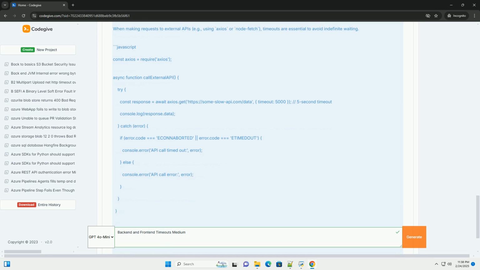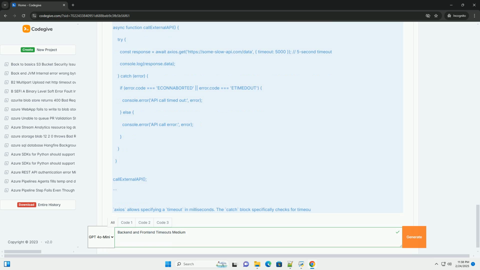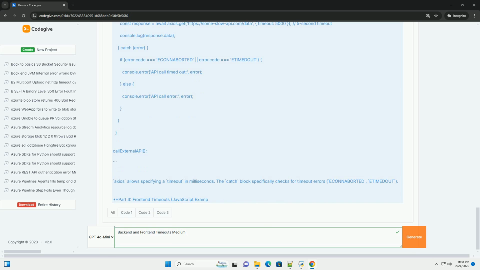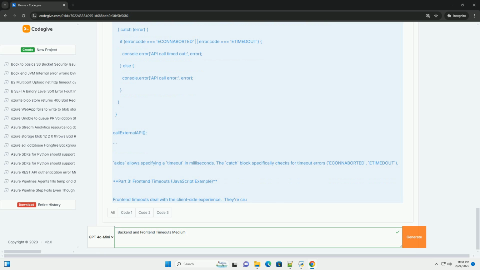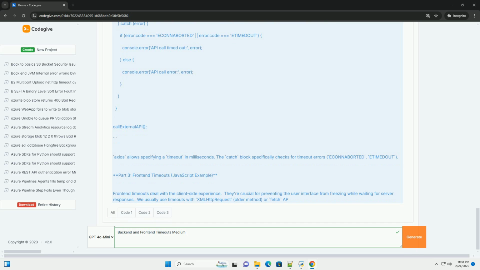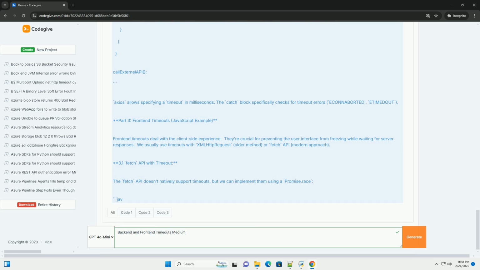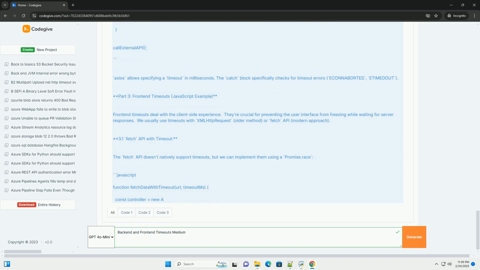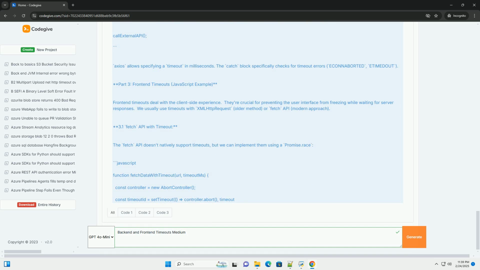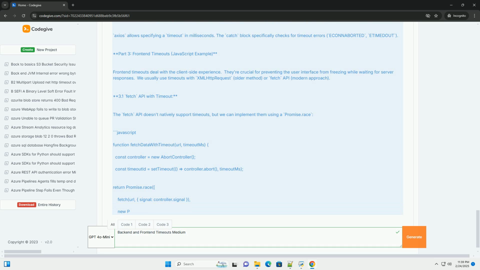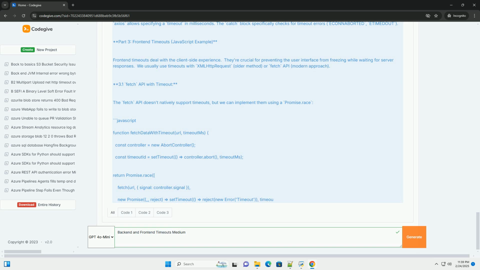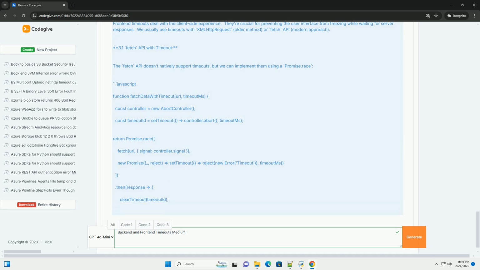Node.js's HTTP and HTTPS modules allow setting timeouts for incoming requests. This prevents long-running requests from blocking the server and consuming resources. In this example, a 5-second delay simulates a long-running request. However, the req.setTimeout(2000) sets a 2-second timeout. If the request doesn't respond within 2 seconds, the timeout function executes, sending a 408, request timeout, response.